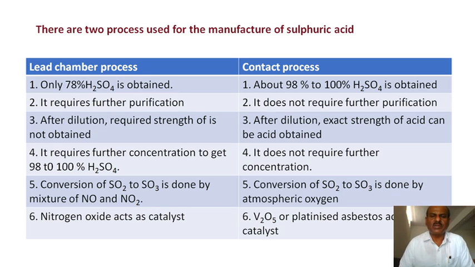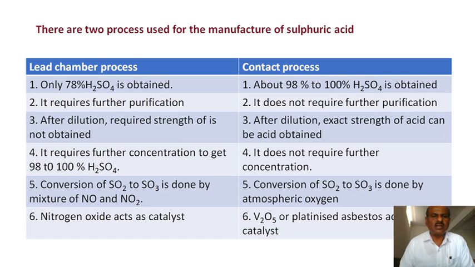Today the contact process is very important, and about 100% of the sulfuric acid is obtained. Old processes had no purification, but today's process prepares more purified sulfuric acid, and the proper strength of the sulfuric acid is maintained.